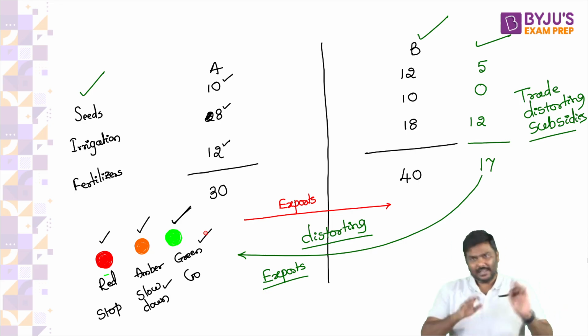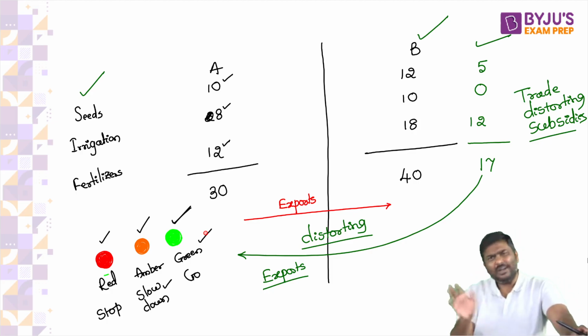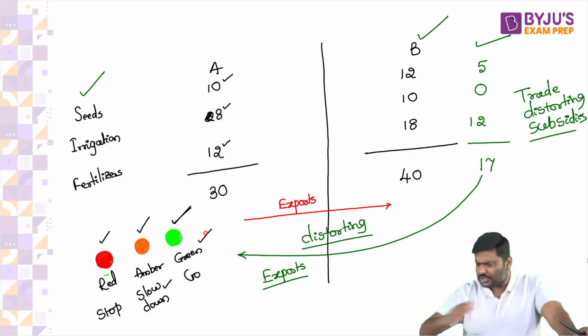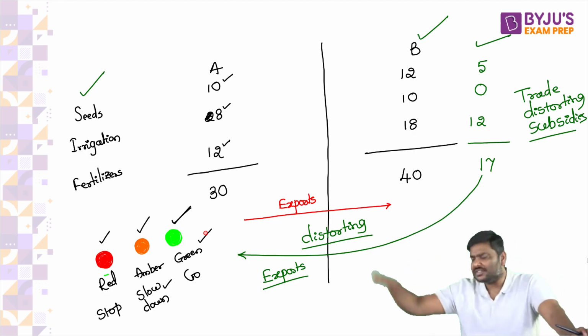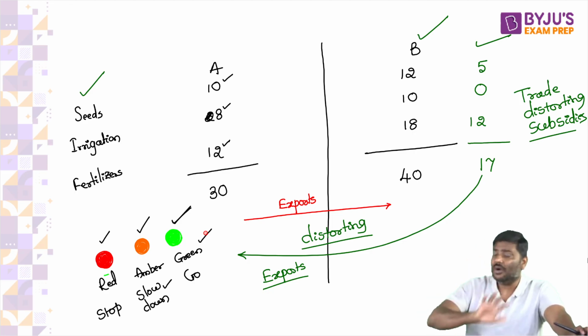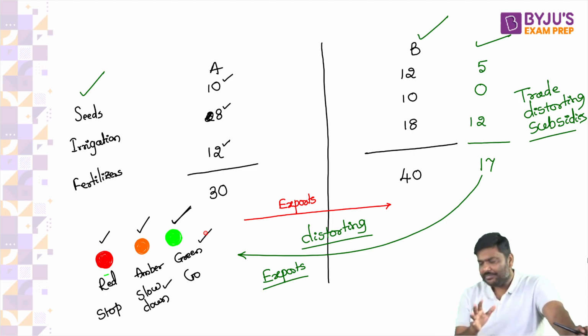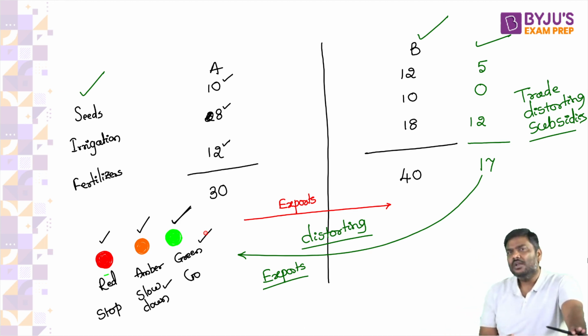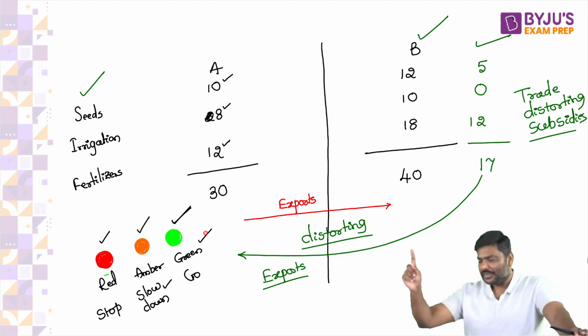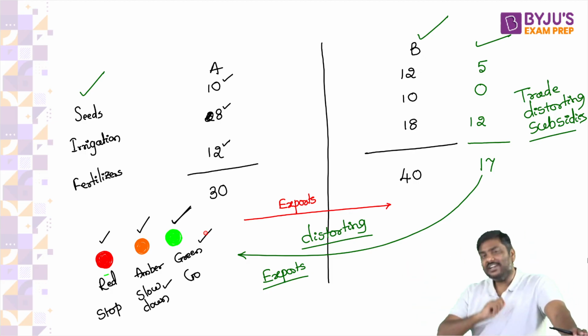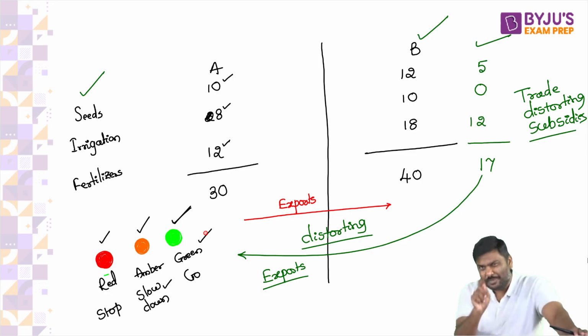Now apply the same logic. Can I say any subsidy for which there is no restriction, no condition, which the government doesn't have to reduce, these are called green box subsidies. Think of it now. Use the green color concept now. Can I say there are subsidies which the government doesn't have to reduce? They don't have to slow down. They don't have to stop. They can continuously give these kinds of subsidies without any restriction. Can I call them green box subsidies? Anybody has a problem? These are called green box.